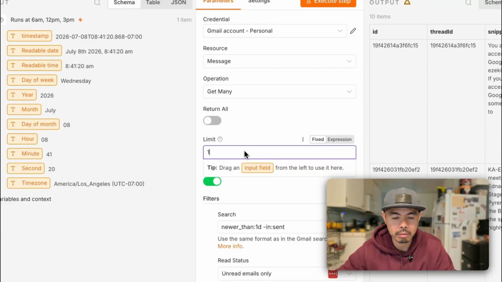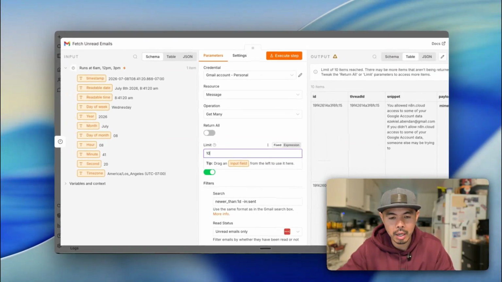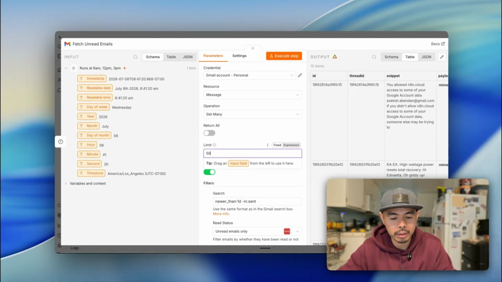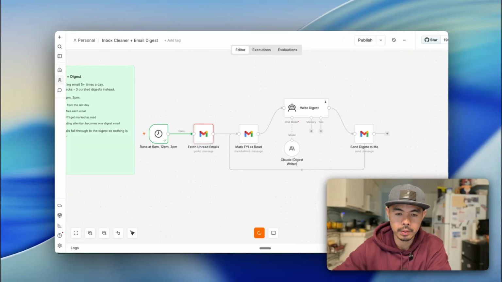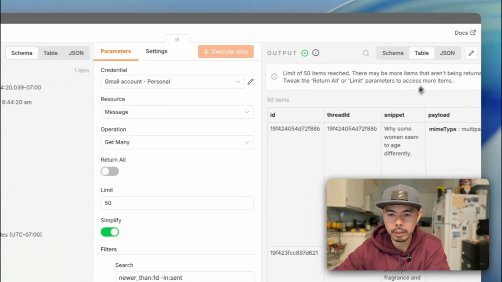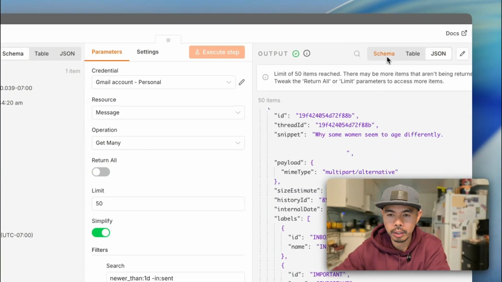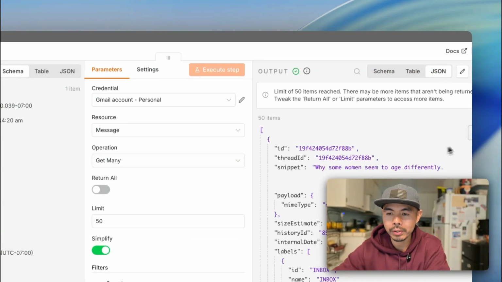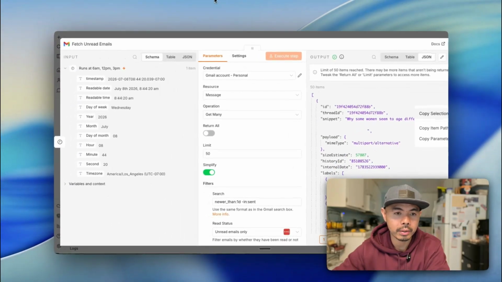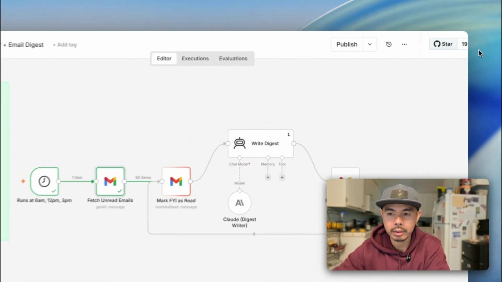Let's make it, I don't know, 50. Let's do 50. You get a lot of emails. Let's just run it again and see what happens. So it's running again, marking as read. As you can see, it's pulling up emails. You can look at the JSON and different views. If you have questions, you can copy this full thing, paste it to Claude, and ask it questions. So let's go back to the n8n here.